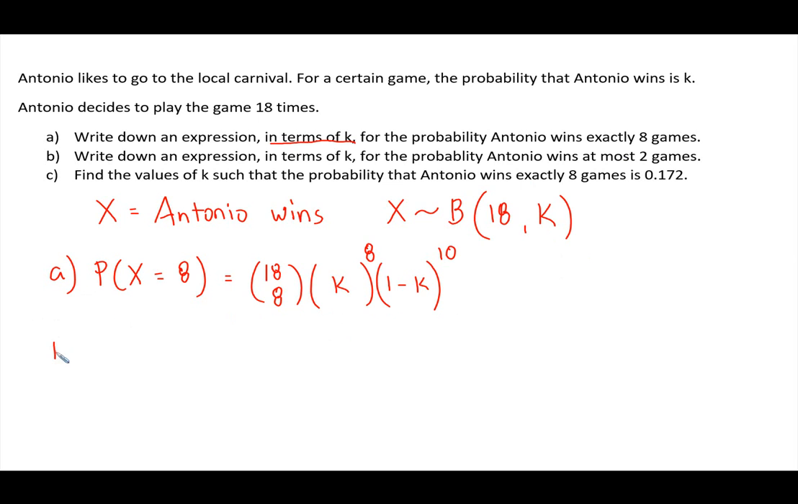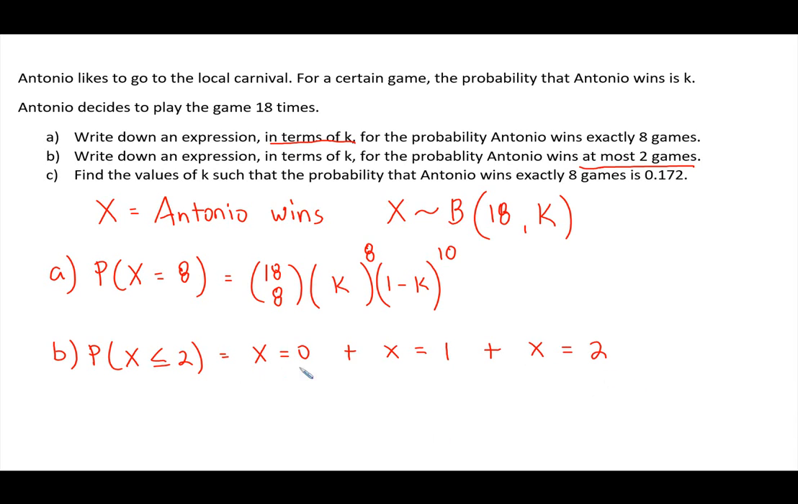Part B, take a look at part B here. Write down an expression in terms of K for the probability Antonio wins at most 2 games. At most 2 means he can win 2, 1, or 0. So X is less than or equal to 2. We expand this out. You have to understand this represents X might equal 0, plus X might equal 1, plus X might equal 2.